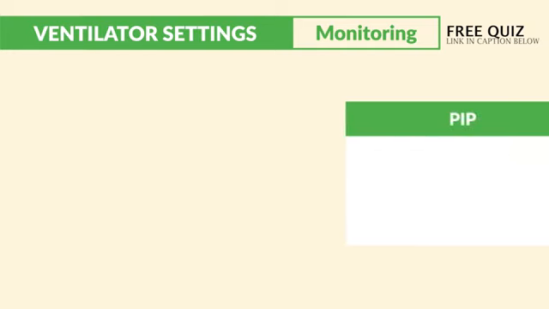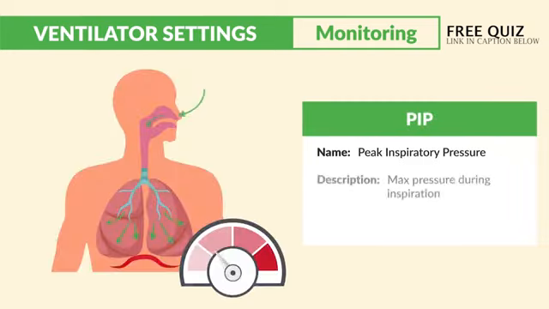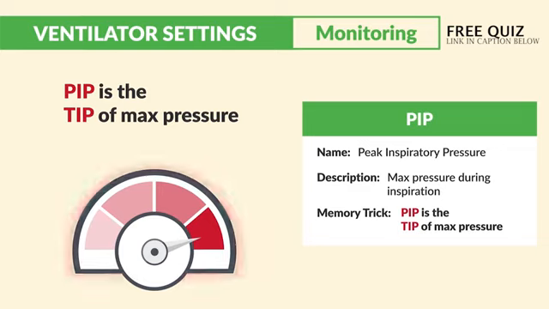Next is our PIP here, peak inspiratory pressure. This is the max pressure during inspiration. So for the memory trick, think PIP is the tip of max pressure.